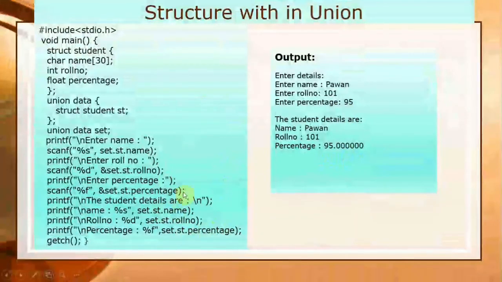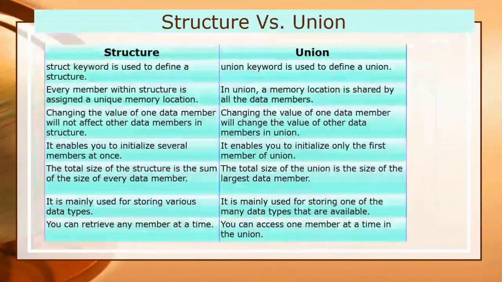So this is the example of a structure within union, and you must write the program inside the C editor and execute it. Then you will clear the concept of structure within union. You must execute the program. Now I will discuss what is the difference between structure and union.